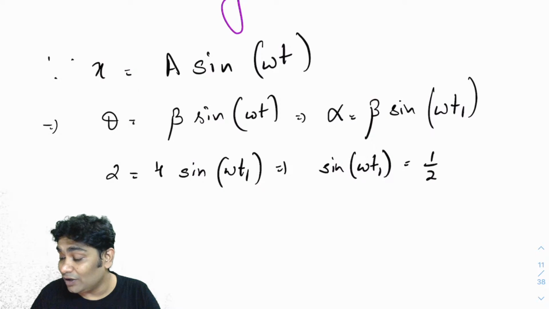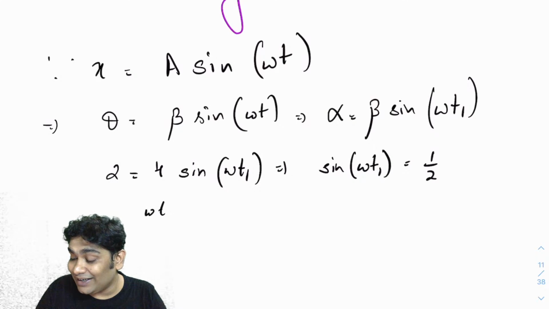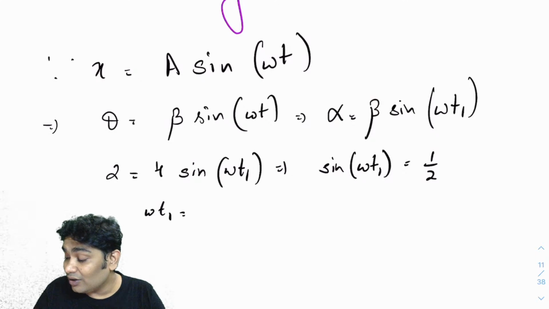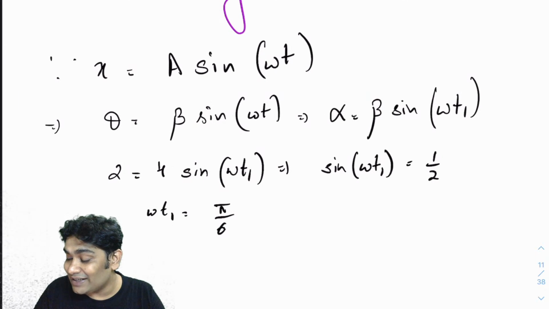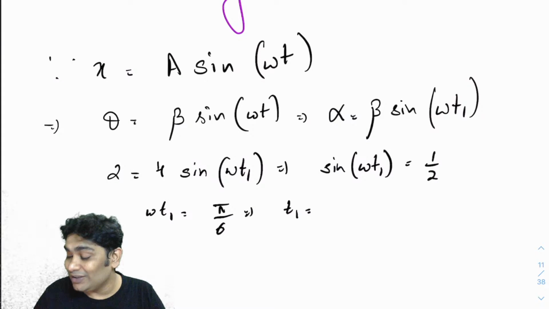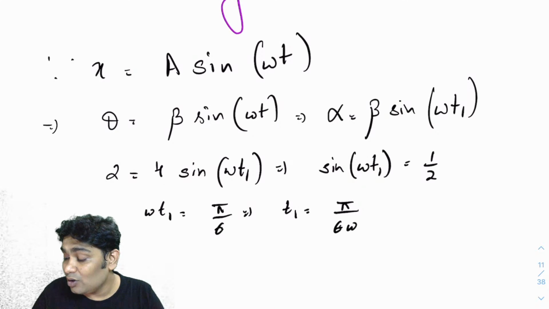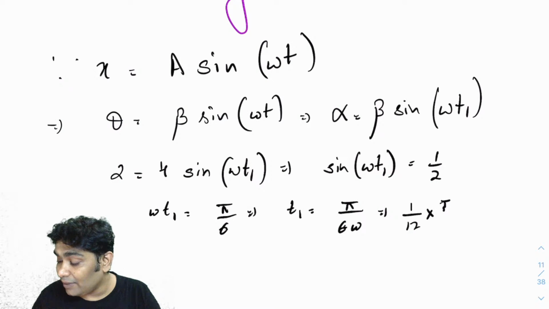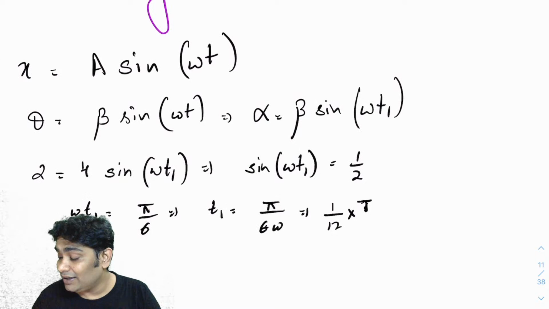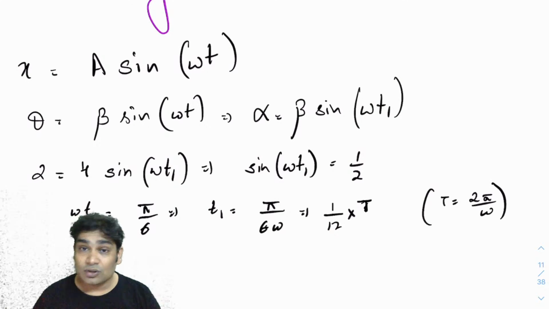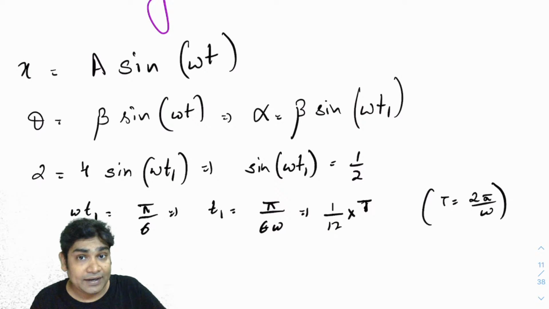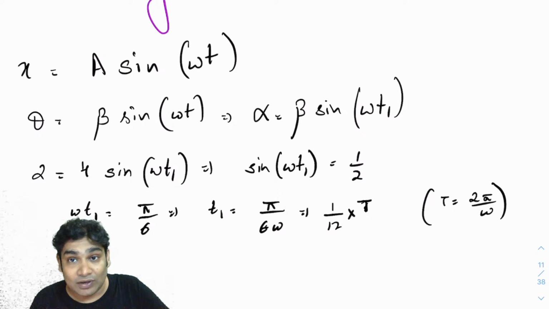So what you get from here is sine of omega t1 equals 1 over 2, which means omega t1 equals sine inverse of this, so pi by 6, or t1 equals pi by 6 omega, which is nothing but 1 by 12 times T. Why? Because T was 2 pi over omega. So since capital T was 2 pi over omega, I can write t1 as capital T by 12.